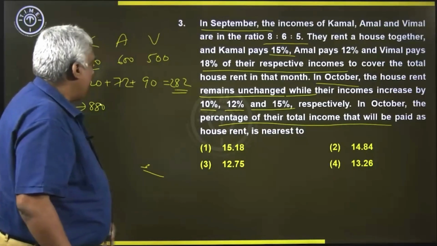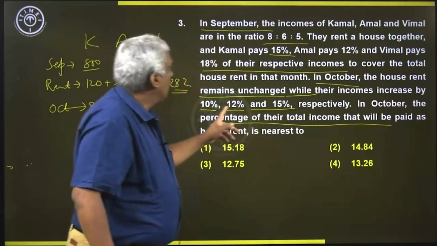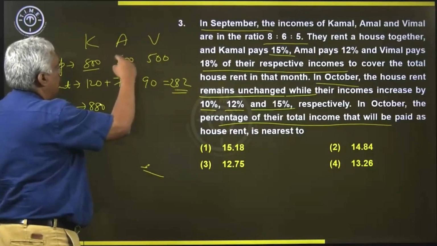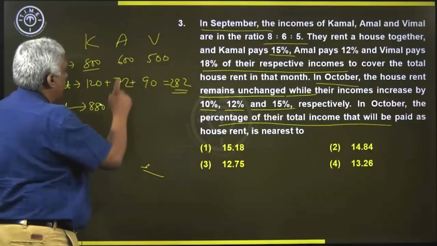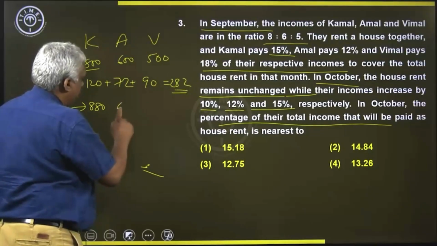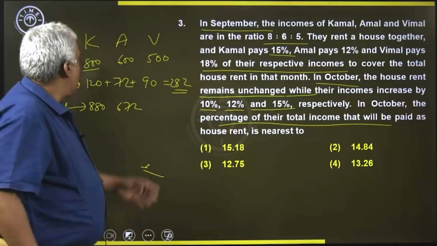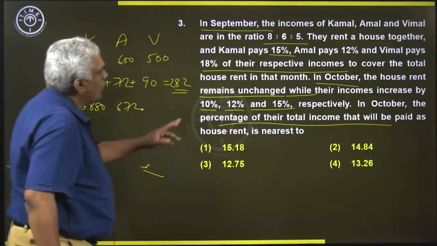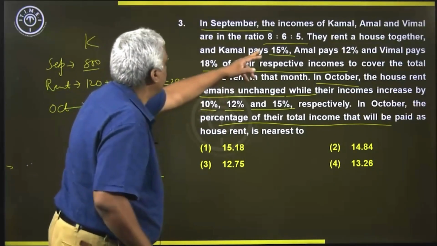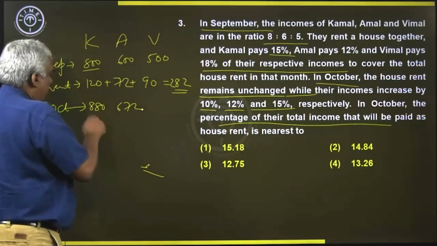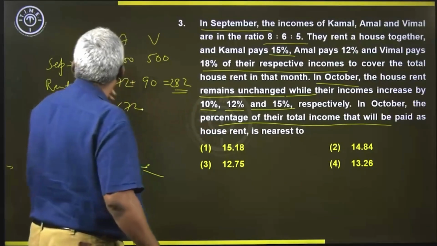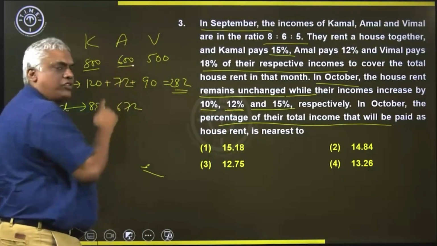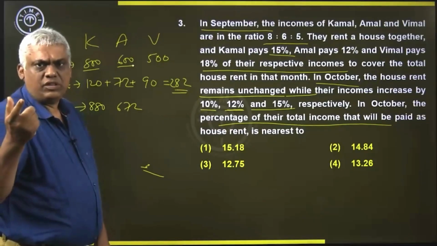Now Amal's income increased by 12%. So 12% of 600 will be what? 1% is 6, so 12% will be 6 into 12, which is 72.